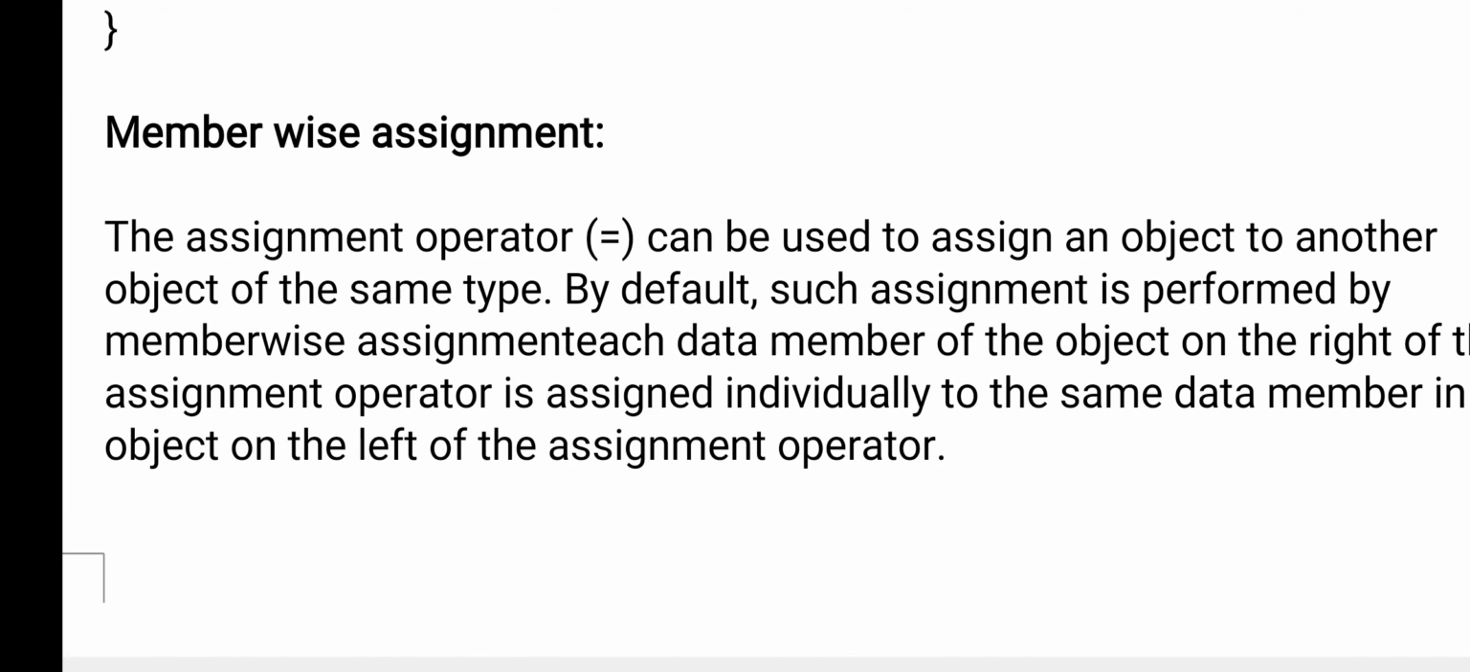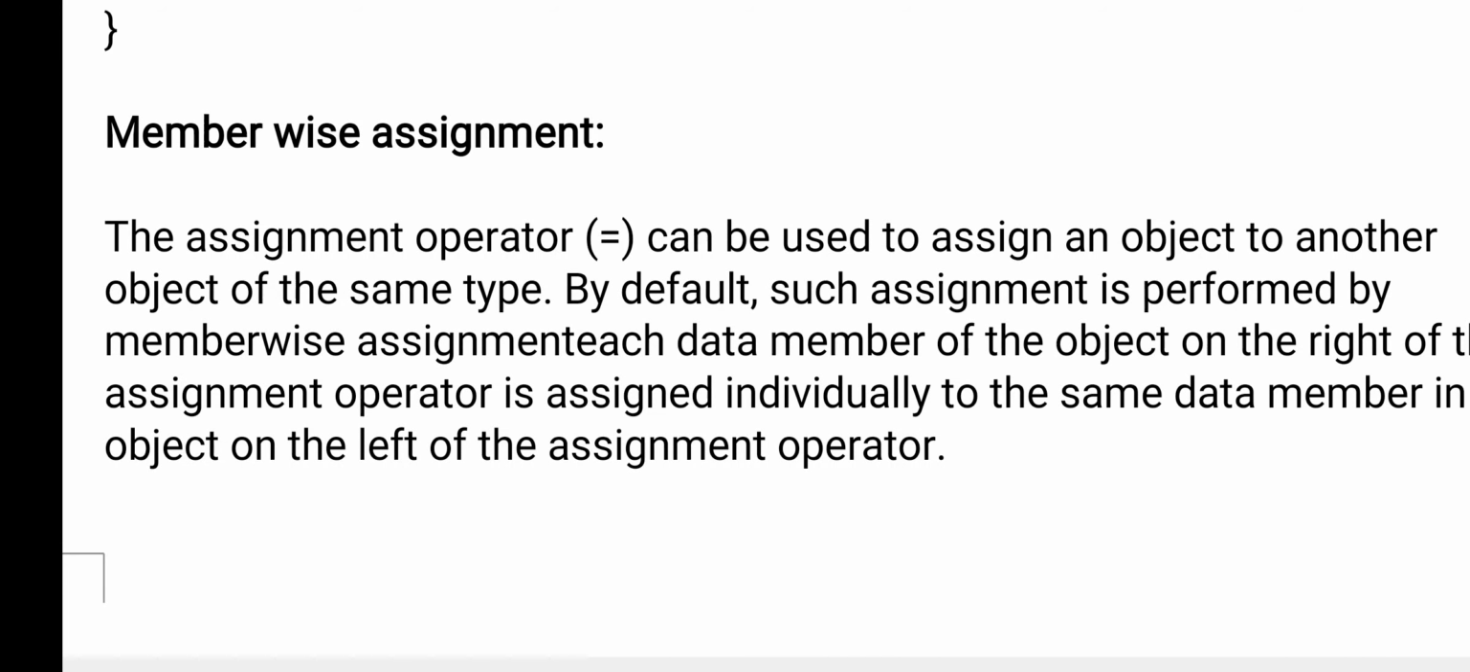So the assignment operator equals can be used to assign an object to another object of the same type. By default, such assignment is performed by member wise assignment. Each data member of the object on the right side is assigned to the left side object by using equals.